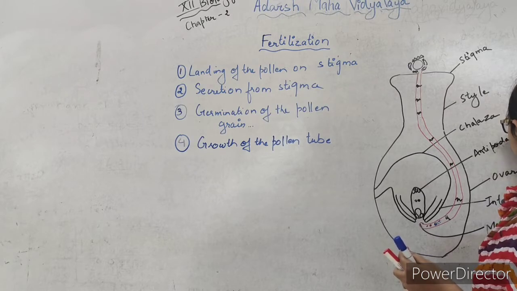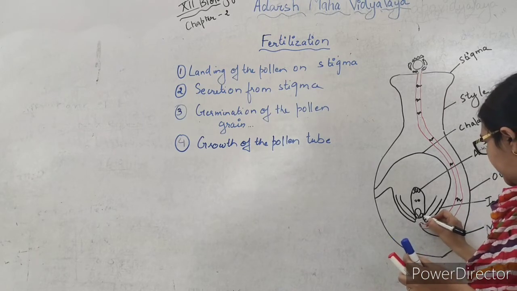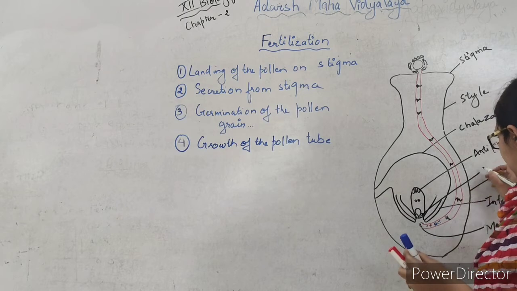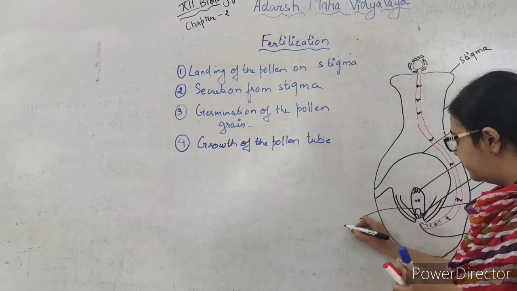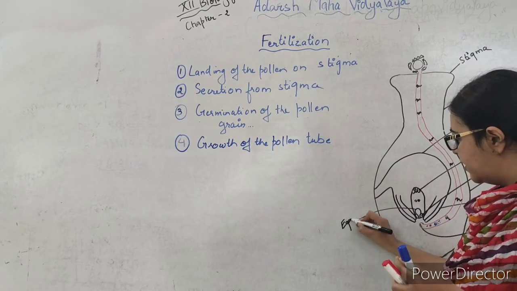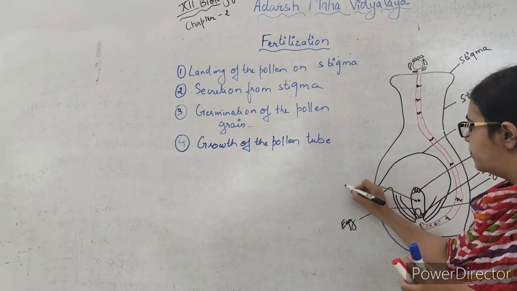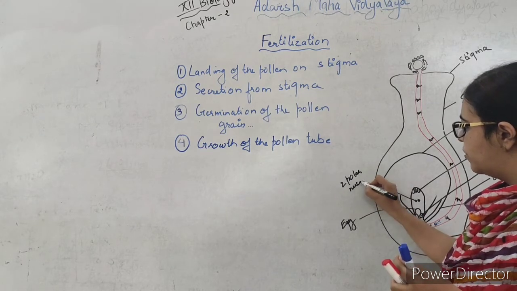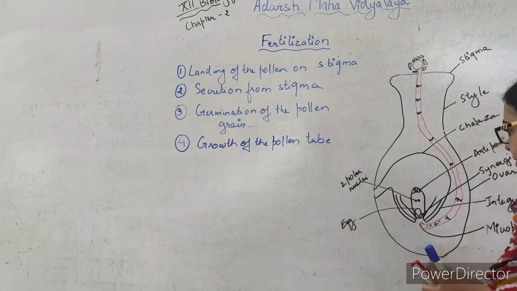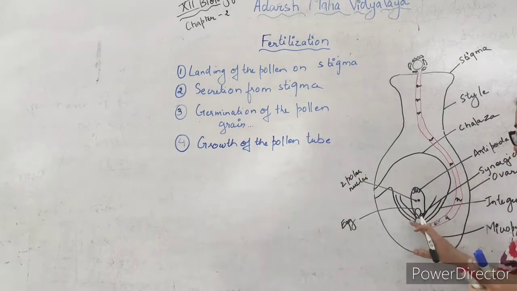These two at the sides are the synergids, and this is the egg which will be fertilized, and these were the 2 polar nuclei. So the condition was 7-celled and 8-nucleate.